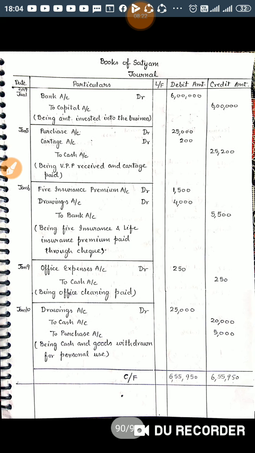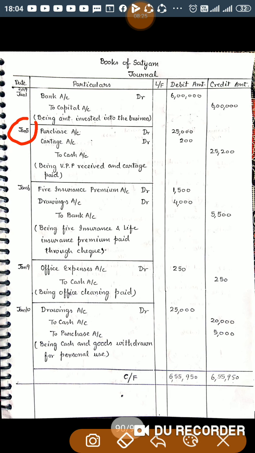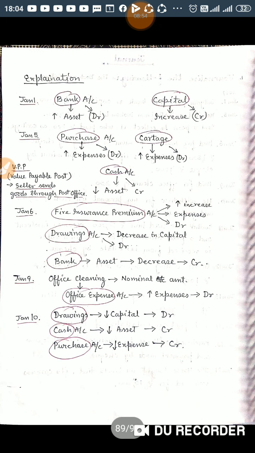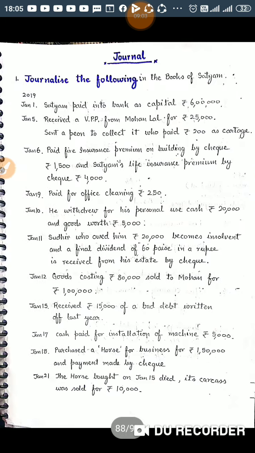Now how will you show it? You will write January 5 in the date column, purchase account debited with 25,000, cartage account debited with 200, and cash account will be credited with 25,200. And in the narration you will write: being VPP received and cartage paid. VPP: value payable post. Whenever you are receiving goods through VPP, it means you are purchasing goods for cash. Now next I am taking it.